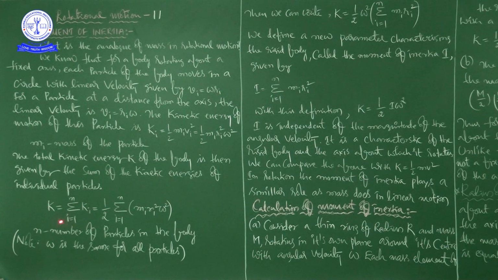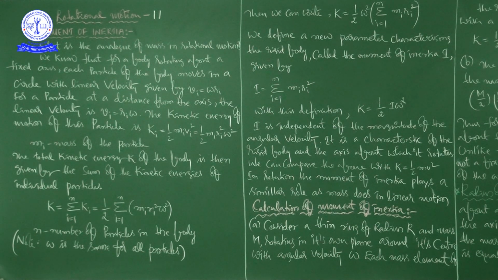So K is equal to sigma i equals 1 to n Ki, that is equal to 1 by 2 into sigma i equals 1 to n, and in place of Ki, we write mi ri square omega square. Here n is the number of particles present in the body.